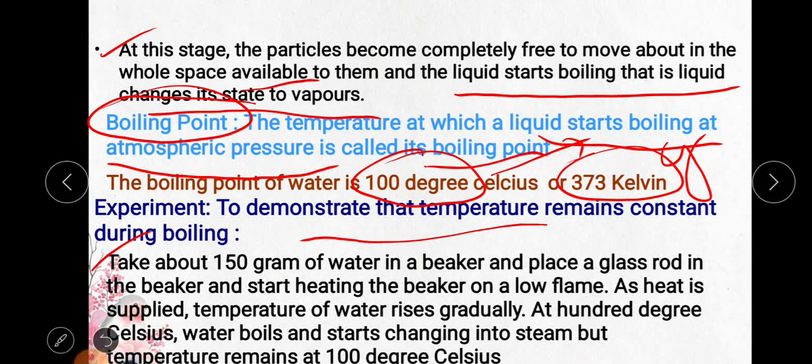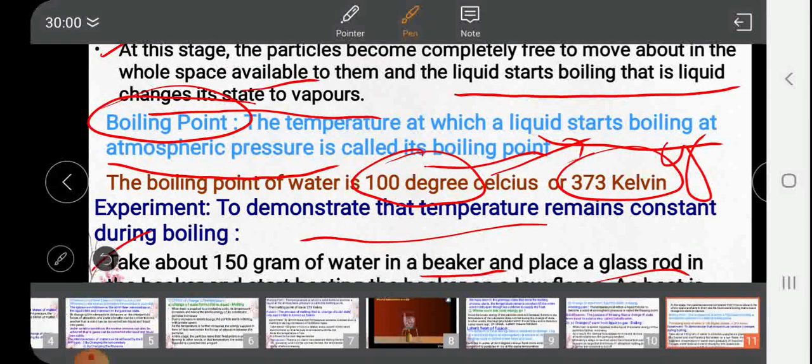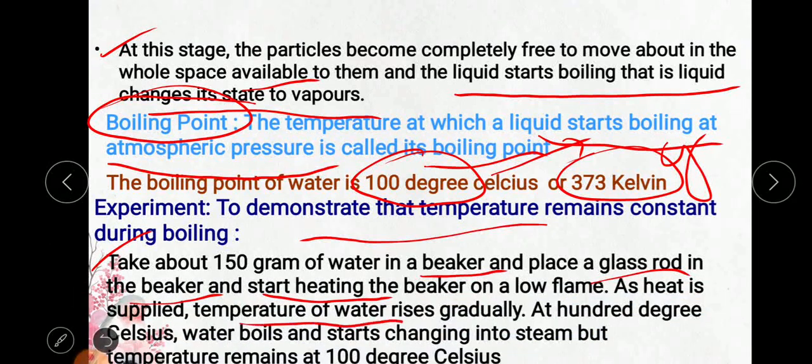Take about 150 gram of water in a beaker, place a glass rod in the beaker and start heating the beaker on a low flame. As heat is supplied, the temperature of water rises gradually. It's a very important concept. When we heat the liquid slowly on a low flame, as more heat is supplied, the temperature of the water increases gradually.